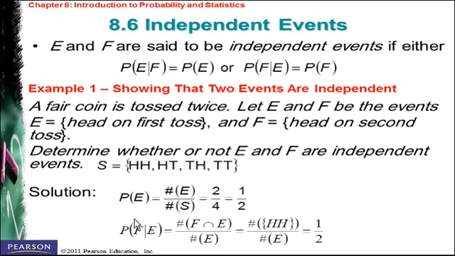Now we can find the probability of F given E. This is equal to the probability of F and E over the probability of E. This is going to be 1 over 2. We can get two heads only once, divided by the total number, so 1 over 2. Since the two sides are equal, we can say that these two events are independent.